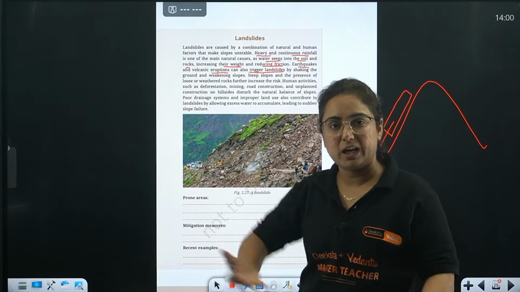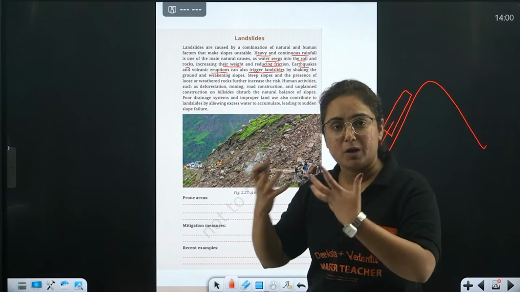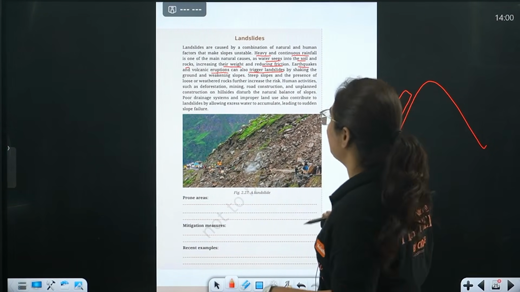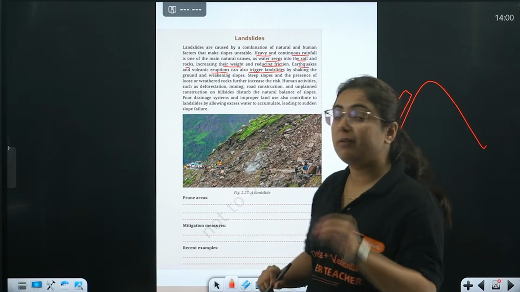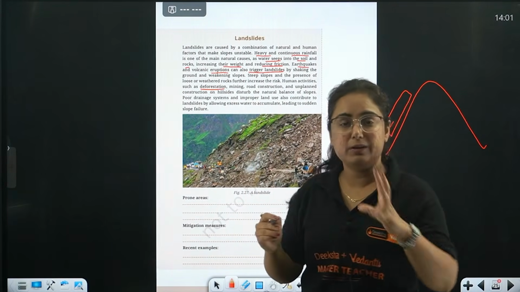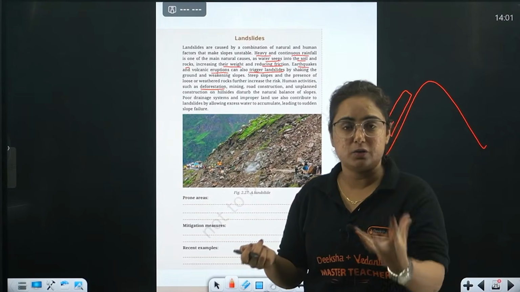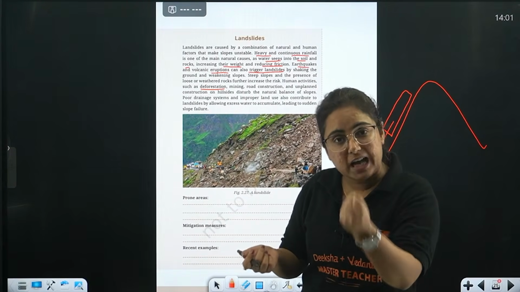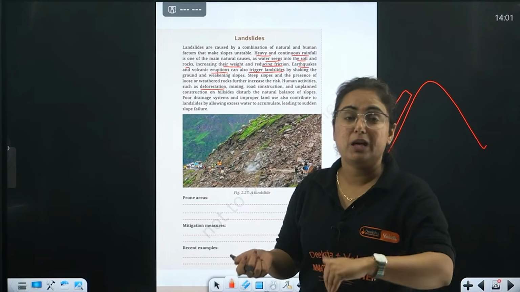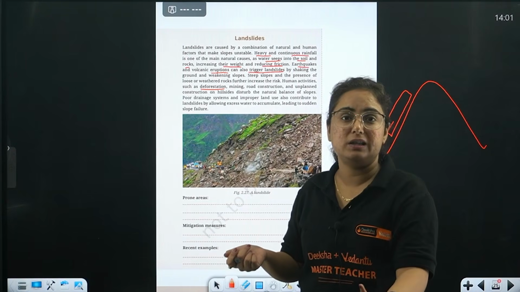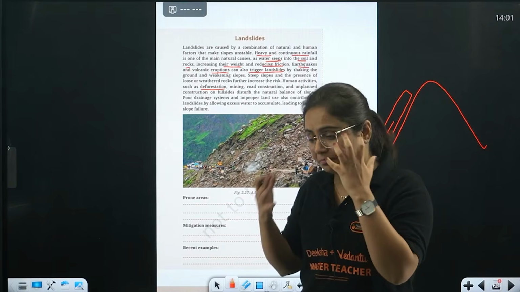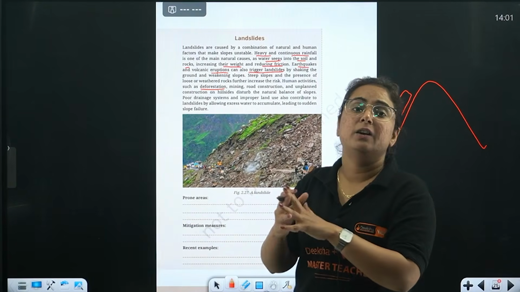Again, what is an earthquake? Shaking of the earth, right? Because of the shaking of the earth, landslides can occur in hilly and mountainous regions. However, there are a lot of human activities, like deforestation. Beta, whenever there is forest, the roots of the trees hold that soil, hold that land. But when we do extreme deforestation in that region, what will happen? The holding capacity of the soil to remain there will decrease.